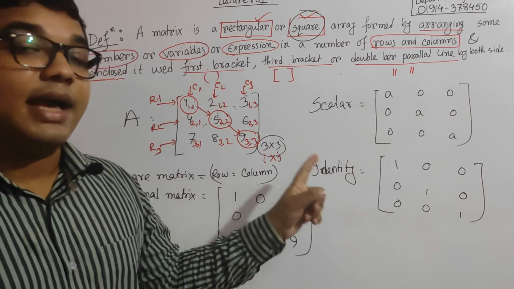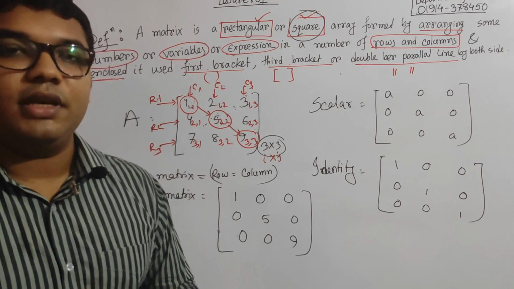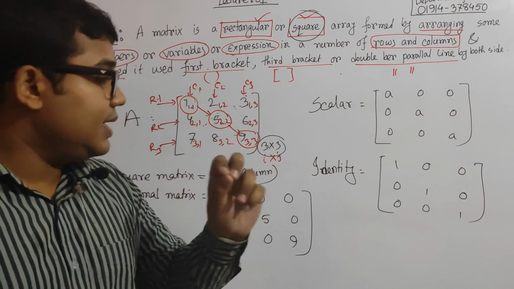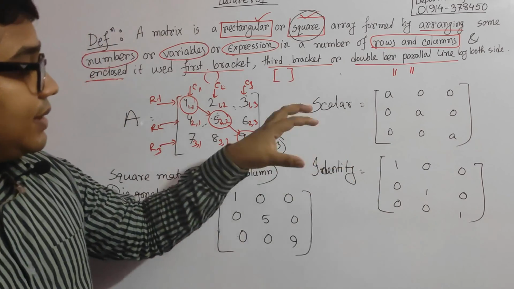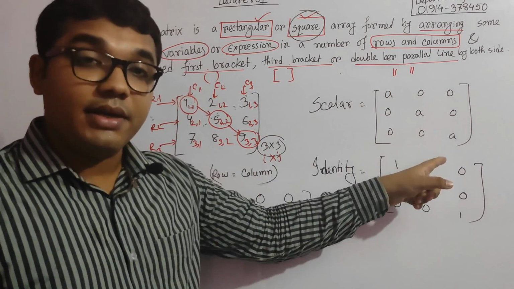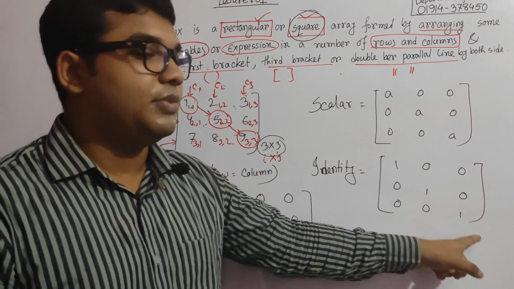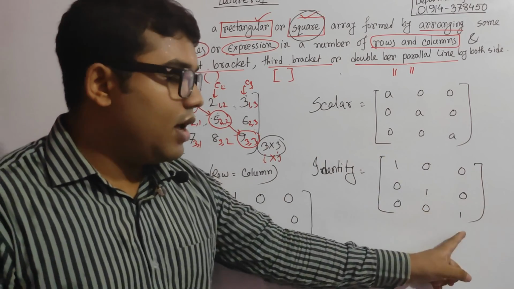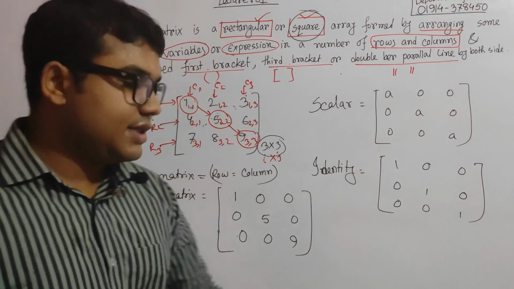Identity has a huge discussion, and I will hopefully explain it. Just remember, the identity must be a diagonal matrix, or a scalar matrix, where all the principal diagonal entries are 1. If these are 1, then that is called the identity matrix. If these are the same values, this is called the scalar matrix.